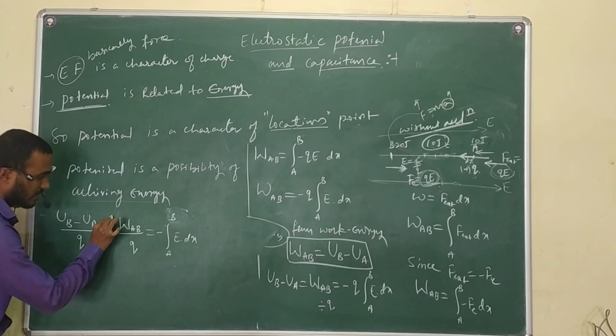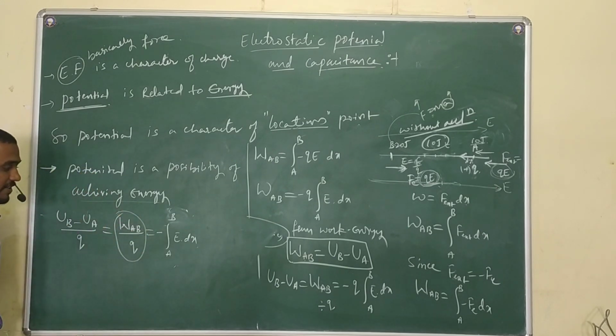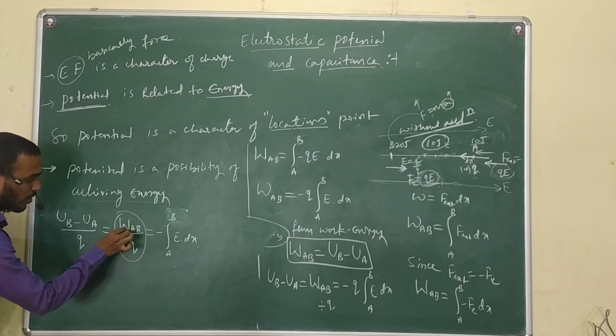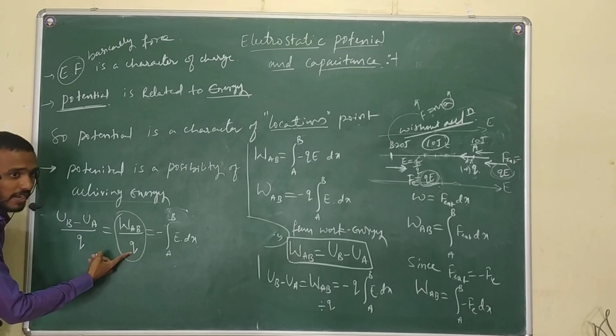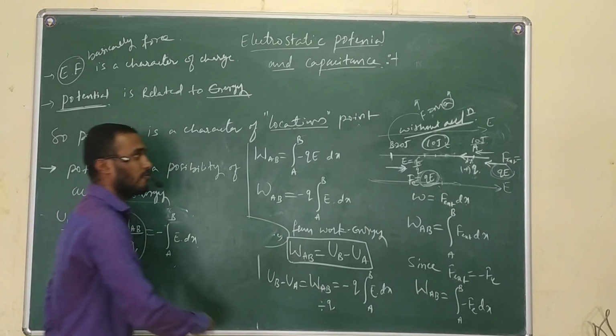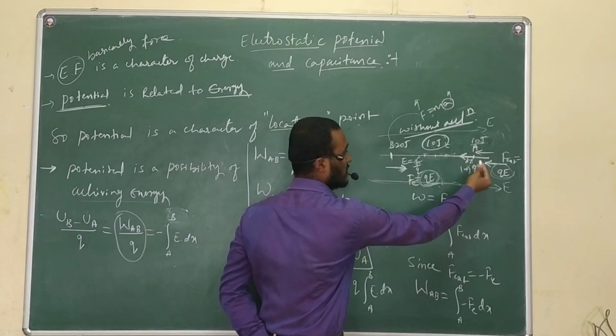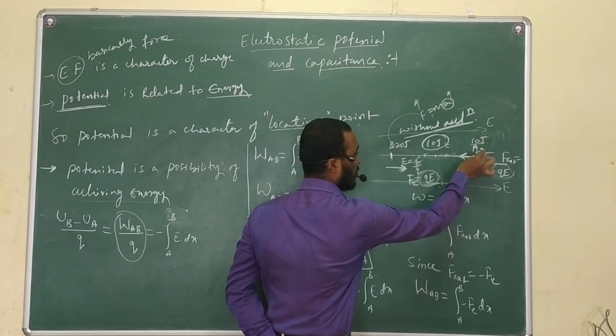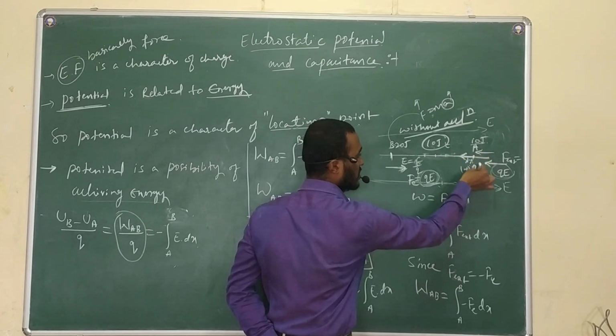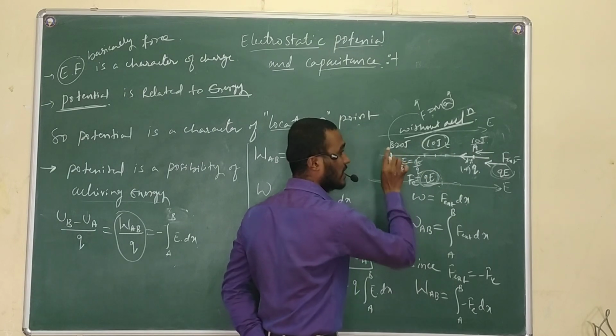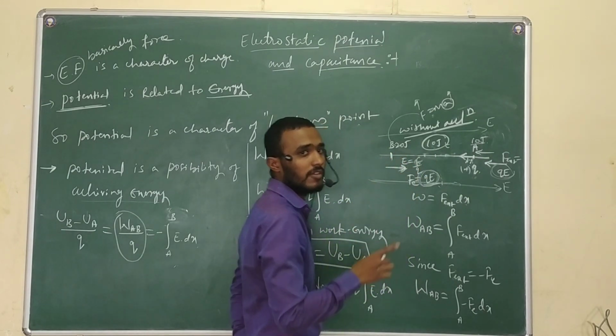See what it shows, the physical meaning of this. W_AB is the work done per unit charge. If work is done, it means the charge is shifting from one point to another point. That is what the potential difference is.